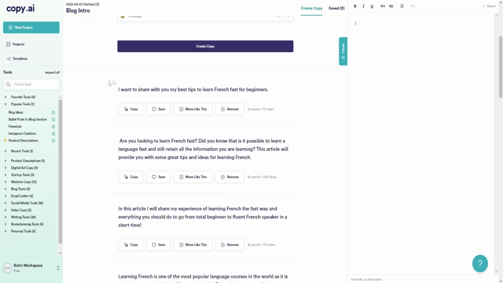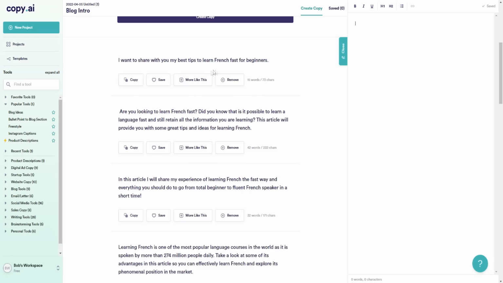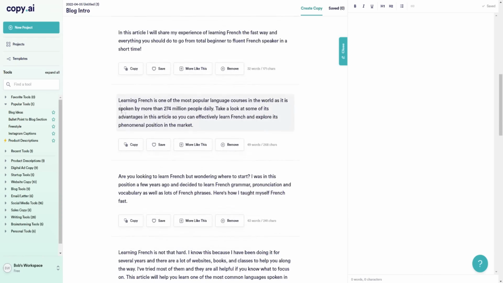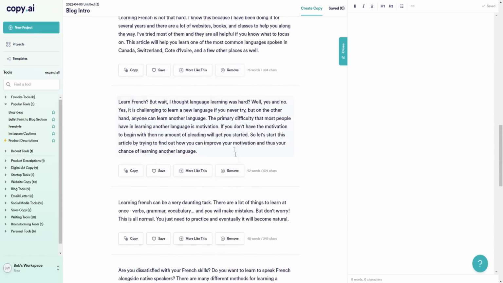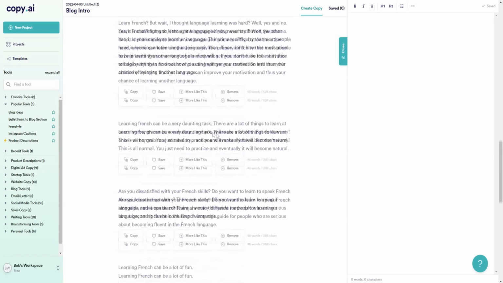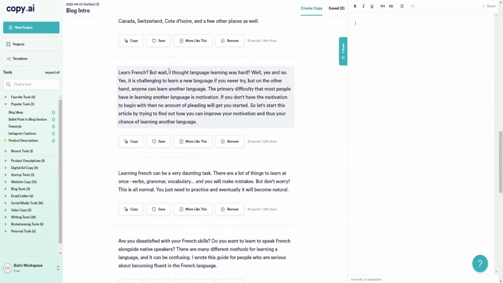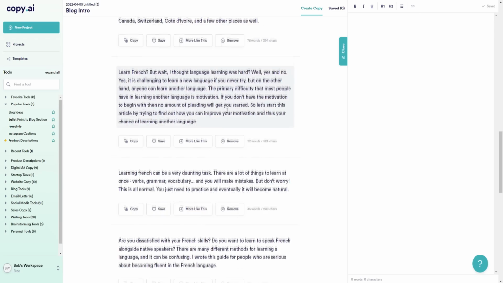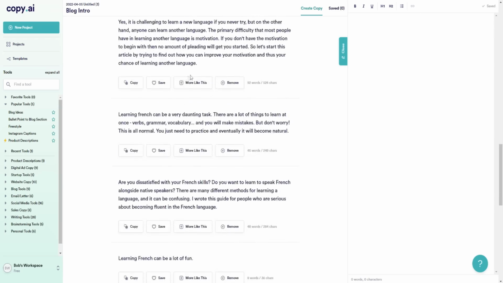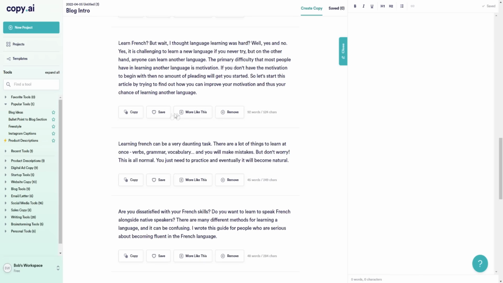So if we compare the intros with Copy.ai, you can see that some of the intros are pretty average, so pretty small in words, and some of them are just not really that ideal. But some of the ones down below, they're longer, so some of them like 92 words, so they're actually alright. So this one, let's learn French, but wait, I thought learning the language was hard. Well, yes and no. Yes, it is challenging to learn a new language if you never try, but on the other hand, anyone can learn another language. So this one's alright. So I'll actually go ahead and use this one. So we can just save this actually.